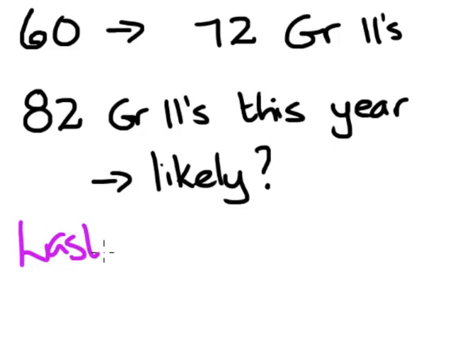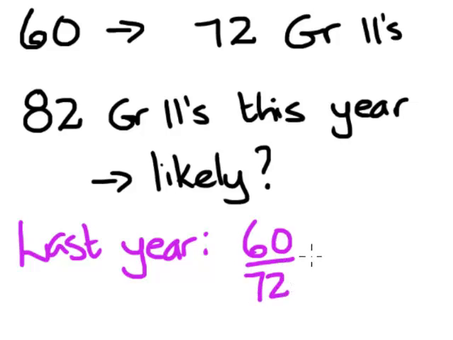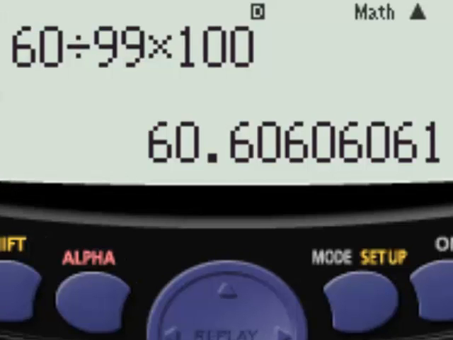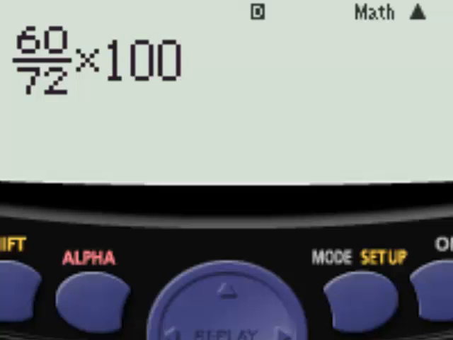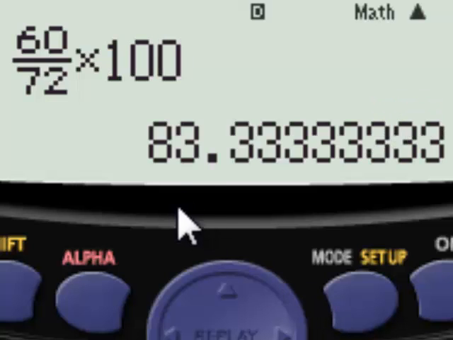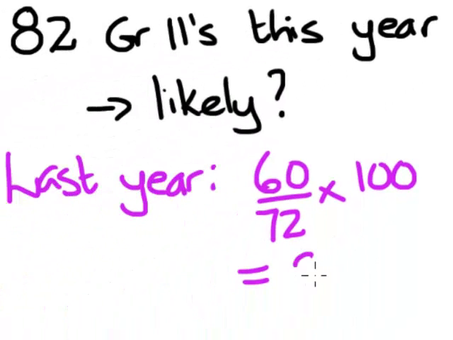Let's have a look at last year. Last year it's going to be 60 out of 72. Let's change it into a percentage. Let's see what that gives us. It's going to be 60 divided by 72, multiplied by 100 to get a percentage. So it gives us 83.33%. We'll write it down just to 2 decimal places.